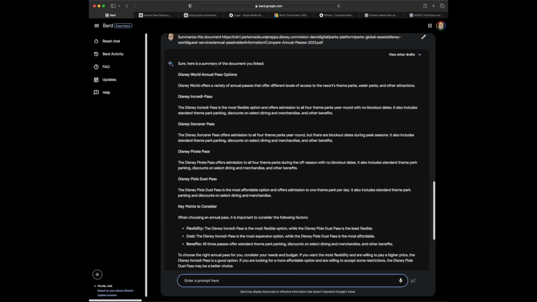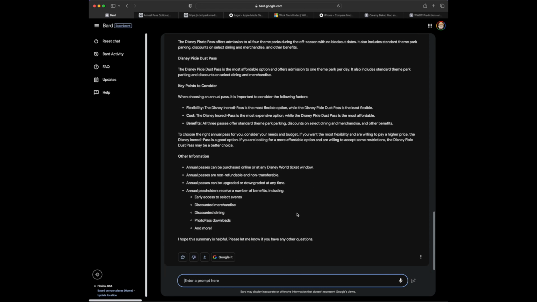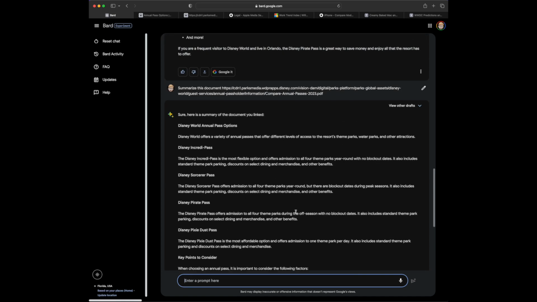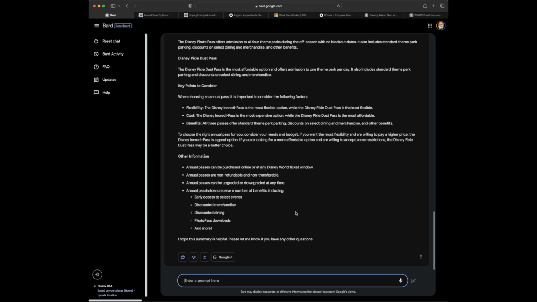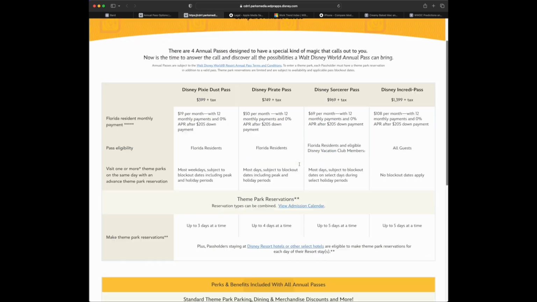Okay, so it's identifying pass options. It looks like it's just providing some of the text from the PDF. When we compare it to the actual PDF, it doesn't even pull in any of the prices.